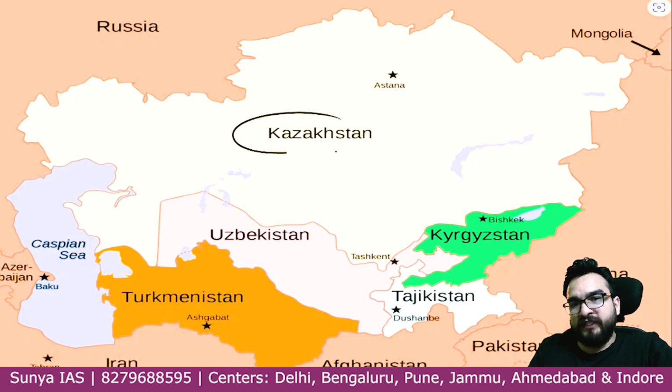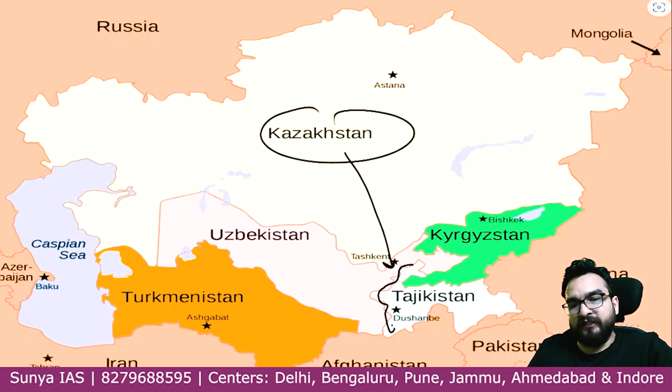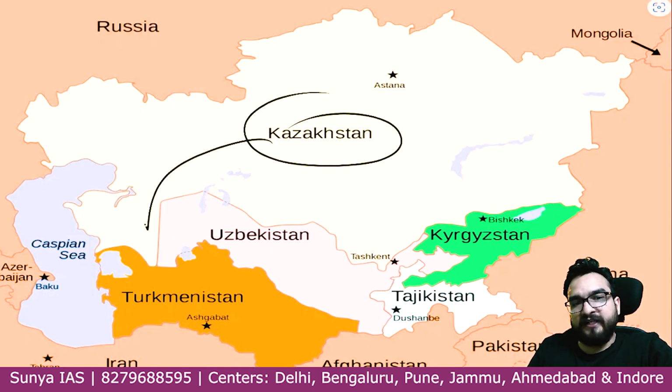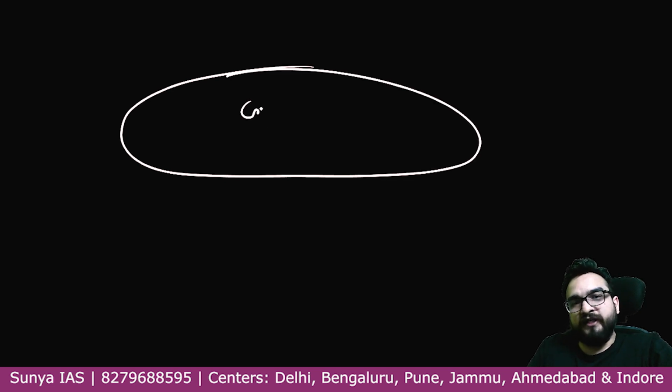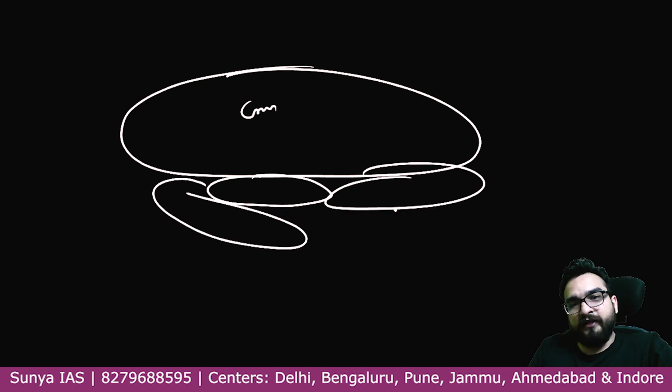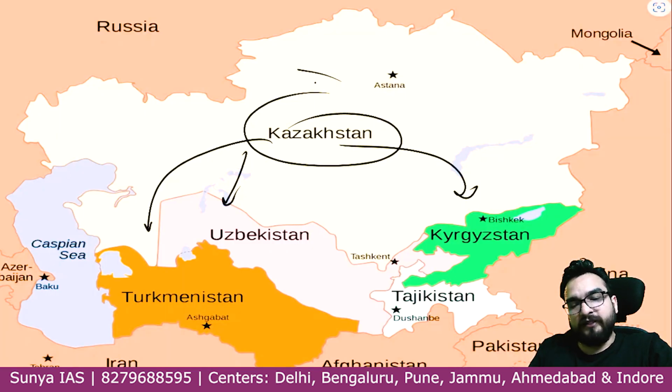Also you will not see Kazakhstan is connecting with Tajikistan guys. So Kazakhstan is not connecting with Tajikistan. Rest Kazakhstan is connecting with every country, other 4 countries. So 5 countries you have to remember, right? You can remember it by this whole crown like feature. Then there will be 4 countries. 4 countries how? 1 country over here, 2 countries over here, and 2 countries will be like here over, like this. Just remember that like this, right?